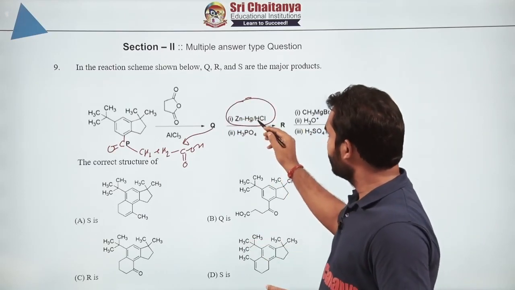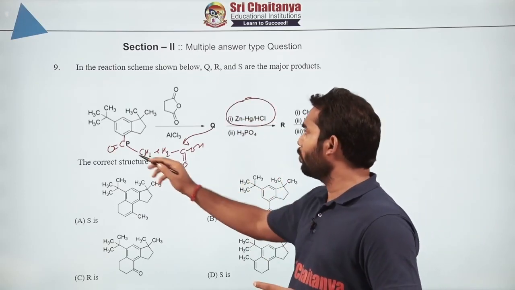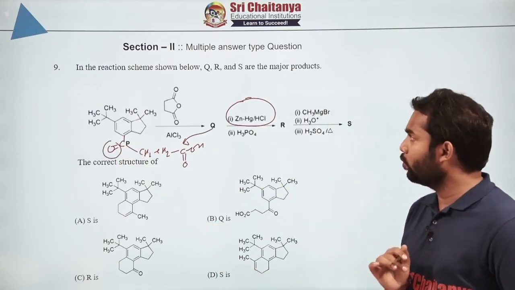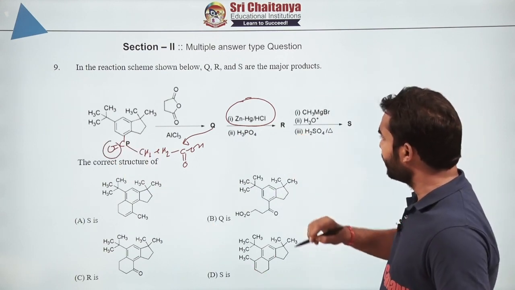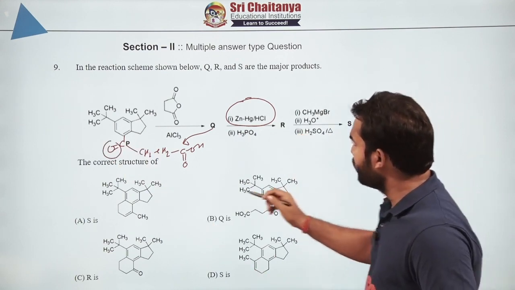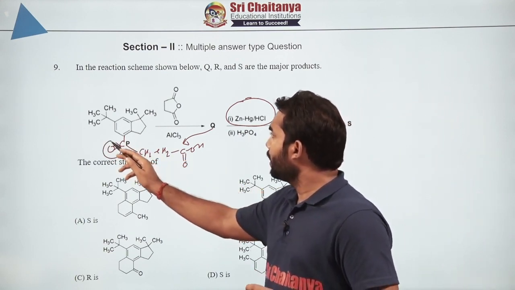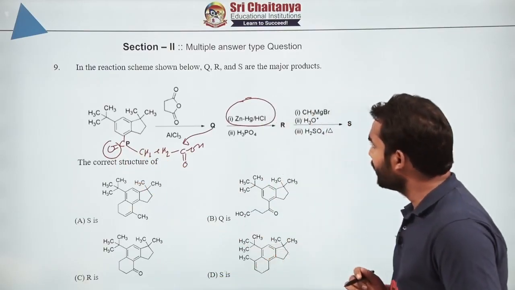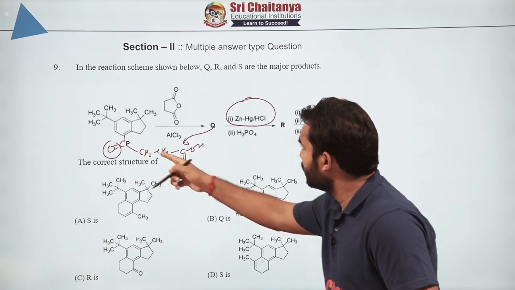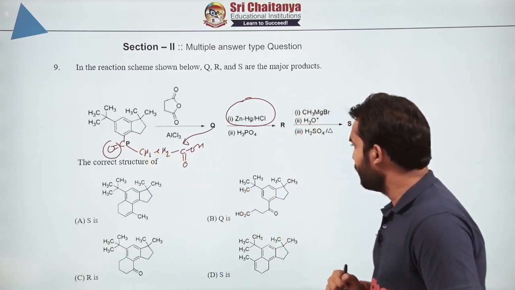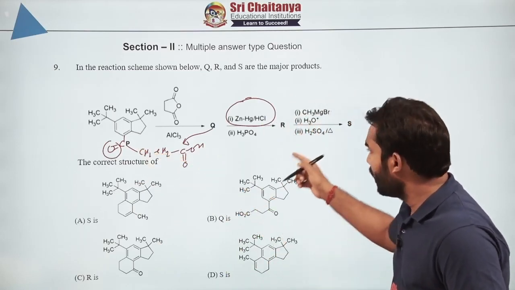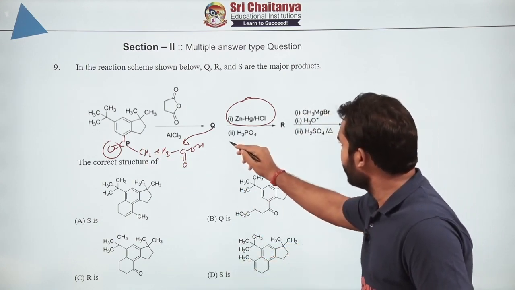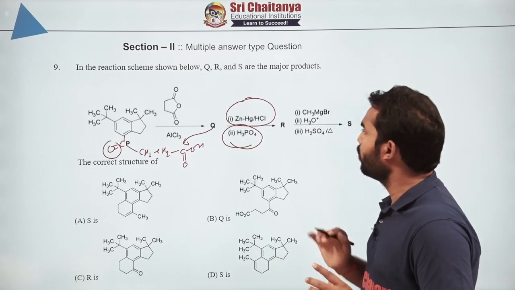So what does it do? It removes the double bond O from the carbonyl, that means it will remove from here. So it will form CH2 over here. So what will be the structure of R then? You have to simply remove this double bond O. Now let us look at whether any option is like that or not. That means 3 carbon COOH at the para position. Is R mentioned anywhere? No, actually. Okay, another reaction is also there, H3PO4, then what will happen?